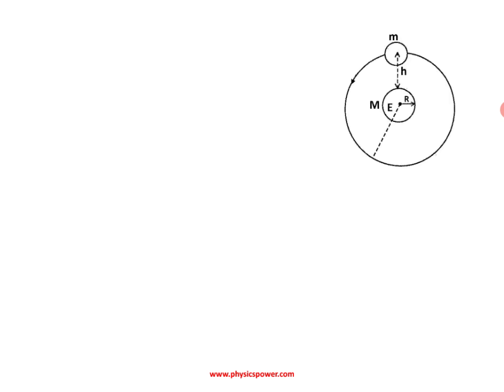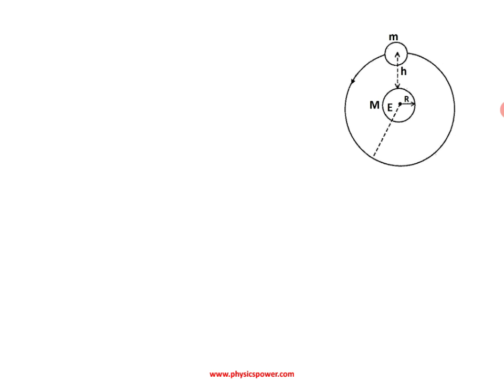For that purpose consider one case. For example, if you observe the diagram, E indicates the Earth. Let capital M be the mass of the Earth and capital R the radius of the Earth. Around the Earth, for example, a satellite of mass m is revolving at a particular height h from the surface of the Earth.